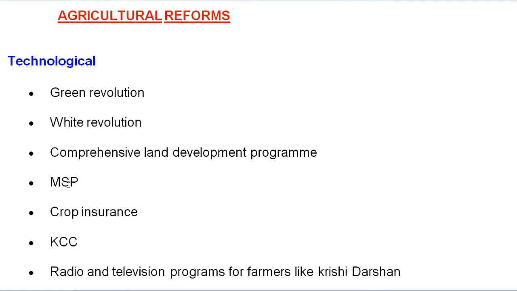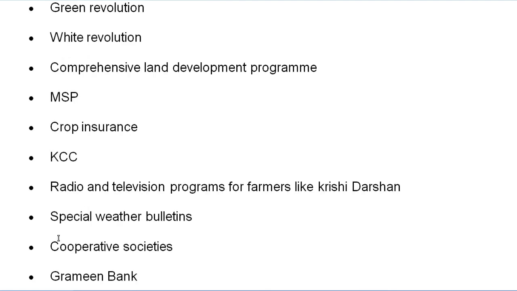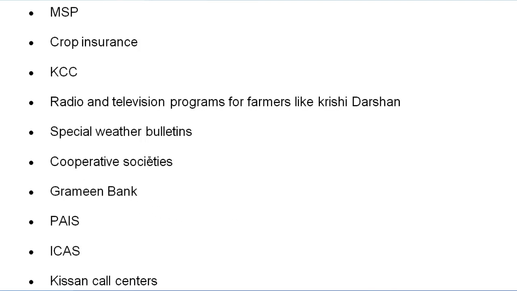MSP is known as minimum support price, which you have already read in class 9th in the food security chapter. Next is crop insurance and KCC. What is the meaning of KCC? Kisan Credit Card. There are also radio and television programs for farmers like Krishi Darshan and special weather bulletins. Cooperative societies also give loans to the farmers. Grameen banks give loans to the farmers at a very low rate.